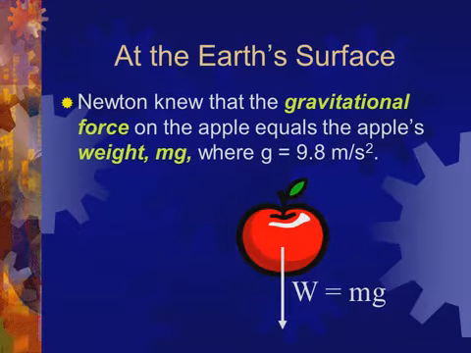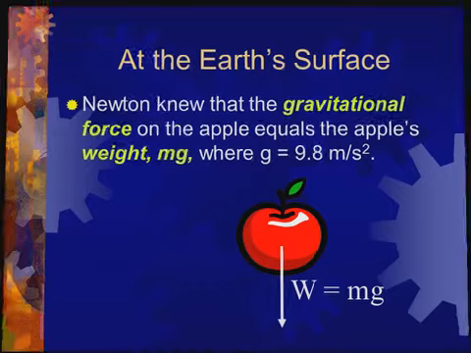At the Earth's surface, Newton knew that the gravitational force on the apple is equal to the weight of the object, that is equal to mg. M is the mass of the object, g is gravity, and its value is 9.8 meter per second square. And gravity always acts downward towards the earth.